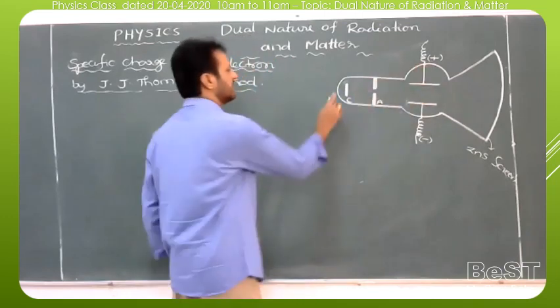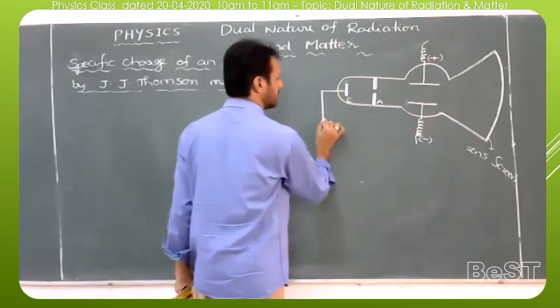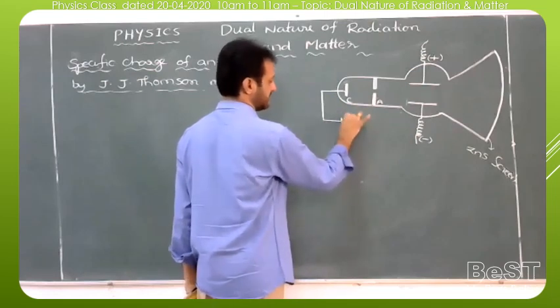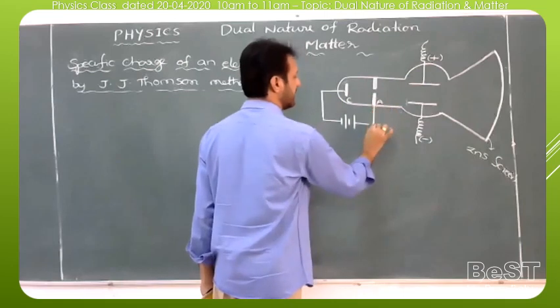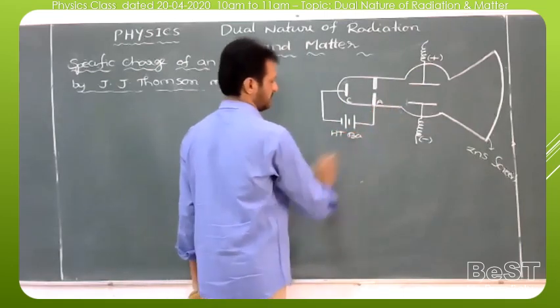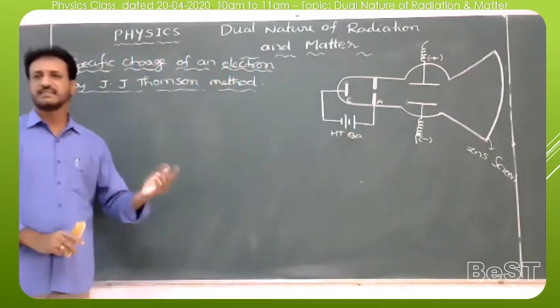Here both the cathode and anode are connected to one high tension battery, so that we can apply a required potential difference from 0 to thousands of volts. It is a high tension battery, so we can apply high voltage also. So this whole tube we can generally call a simple discharge tube.